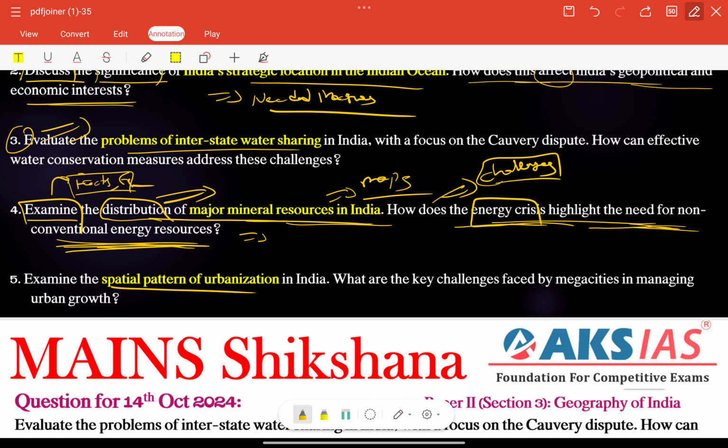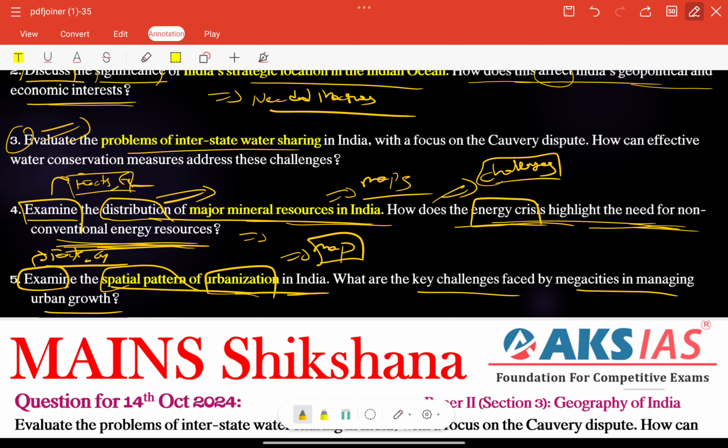Next, examine the spatial pattern of urbanization in India. What are the key challenges faced by megacities in managing urban growth? Already we have discussed many questions regarding urbanization, right? So examine means we need to provide facts and examples, reports, indices, etc. For the spatial pattern of urbanization in India, we need to provide a map compulsorily.